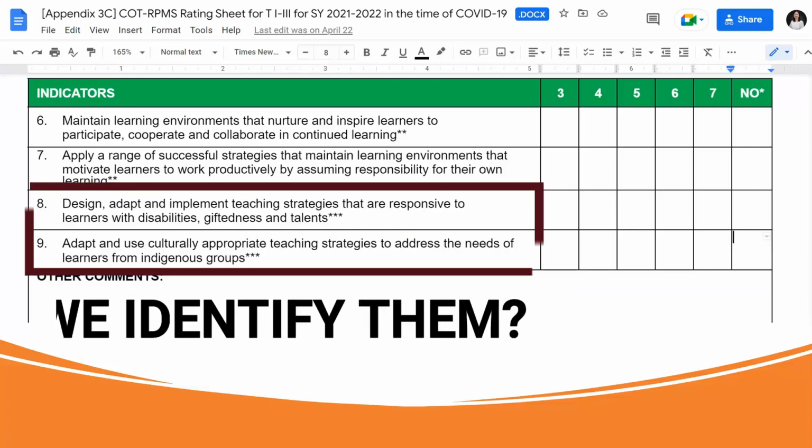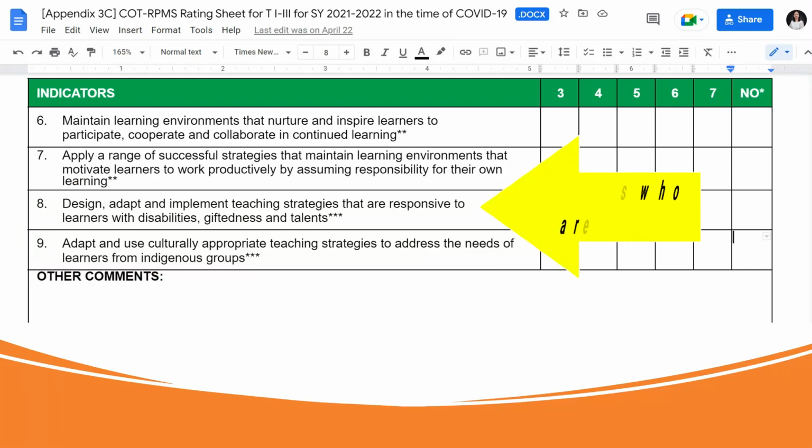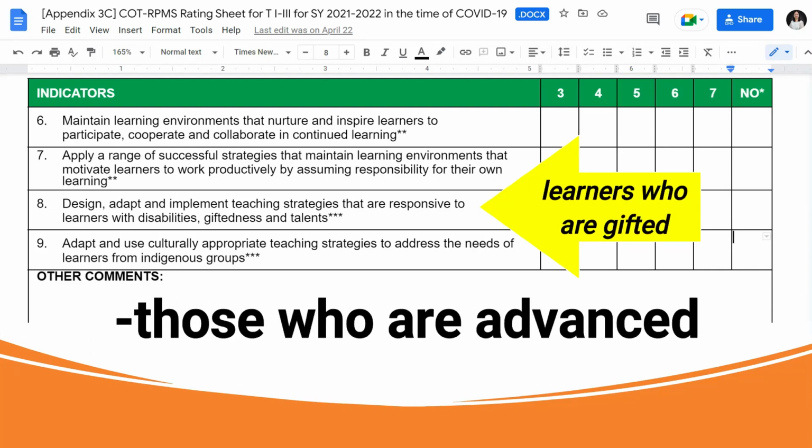The next thing we need to be aware of is how to recognize and classify these learners who are gifted, with disabilities, or with talents, and those from indigenous groups. So kapag sinabi natin na gifted, we are actually referring to those with advanced skills, not to those who are physically handicapped.